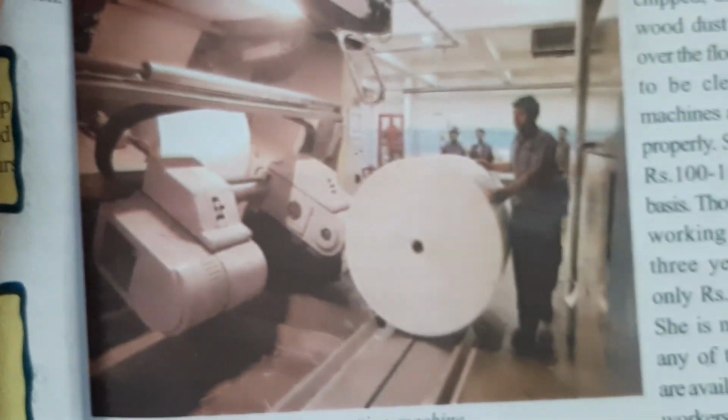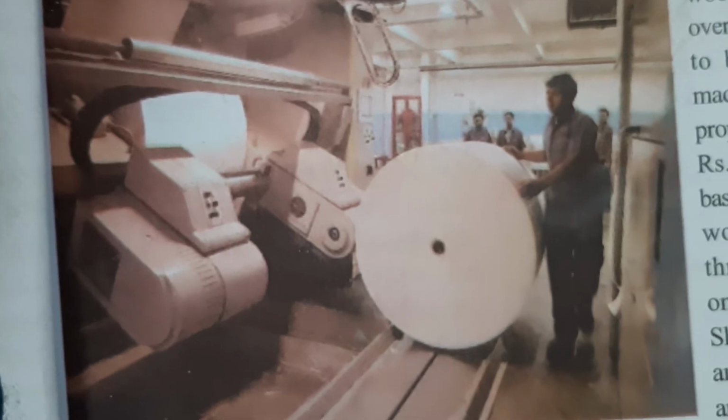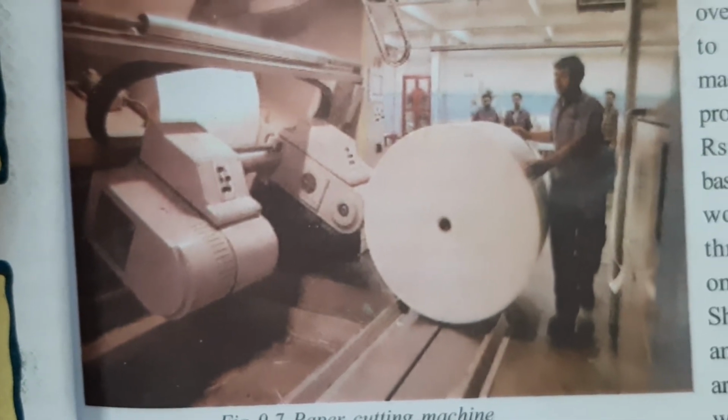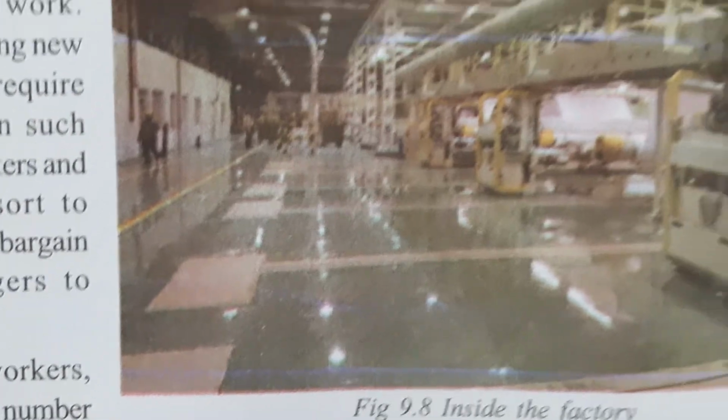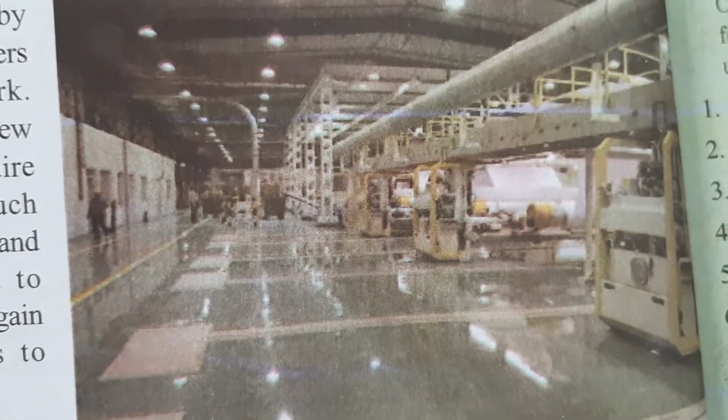Okay. Next you come to the next page, paper cutting machine. What is it? Paper cutting machine. Okay children. Next page, here inside of the mill, inside of the factory, how does it look. So look once again, this is the inside of the paper mill.